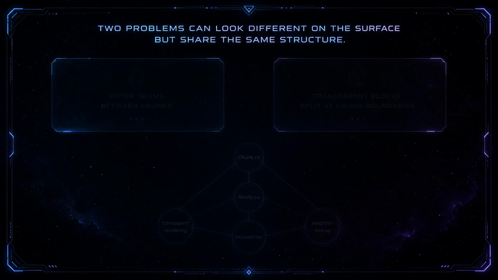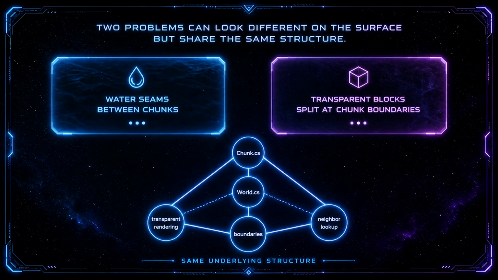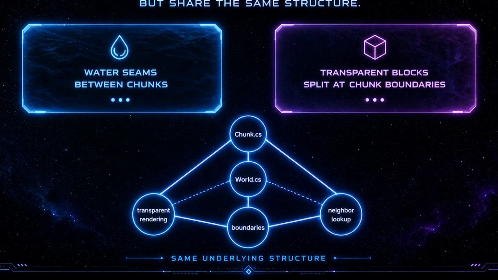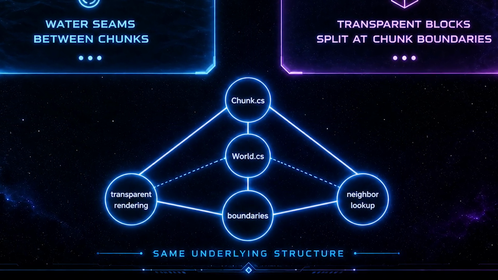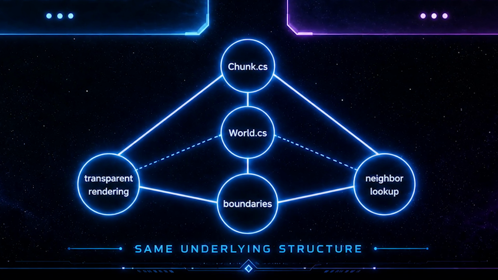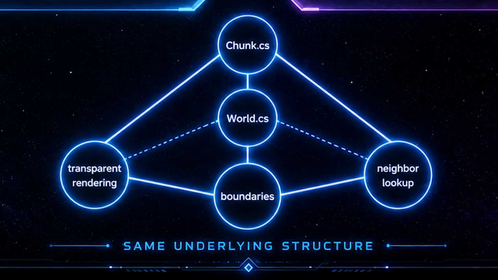That matters because two coding problems can look different on the surface, but share the same structure. One day you might say, "water seams between chunks." Another day, "transparent blocks split at chunk boundaries." The text is different, but the graph may point to the same region. Chunk.cs, world.cs, transparent rendering, chunk boundaries, neighbor lookup, previous boundary fixes. That is the RadialRecall idea. Recall by graph neighborhood, not just text similarity.